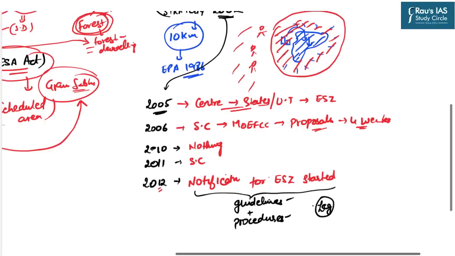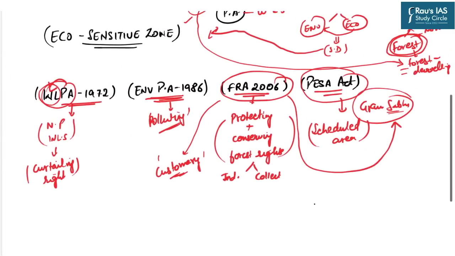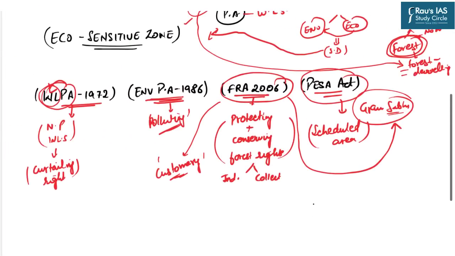The reason is that these environmental legislations have different objectives. For example, the Wildlife Protection Act has a curtailing nature. On the other hand, the Forest Rights Act provides rights to the local communities. So many times the Wildlife Protection Act and the Forest Rights Act come in conflict with each other.